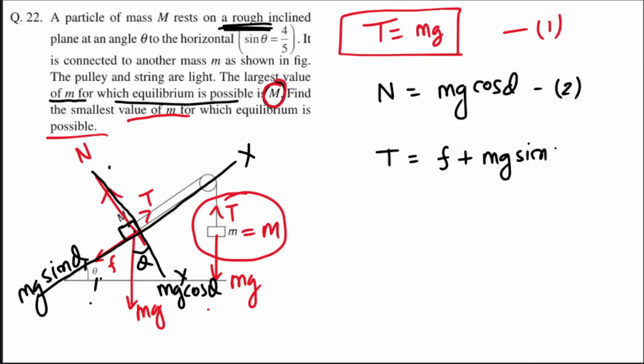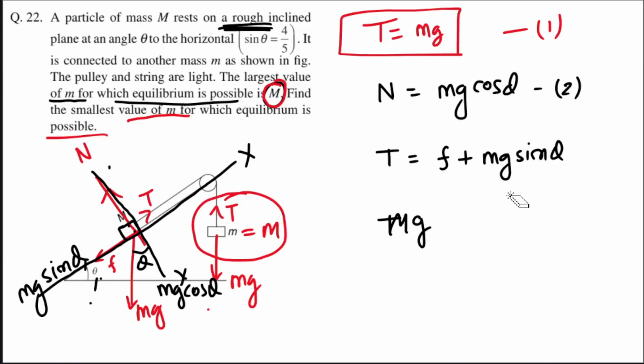And F will be equal to how much? Friction को हम क्या लिखते हैं? mu N, maximum friction. We will be writing it as mu N. So tension को आप क्या लिखने वाले हो? Tension is your mg basically, and we don't know here if maximum friction will operate or not.